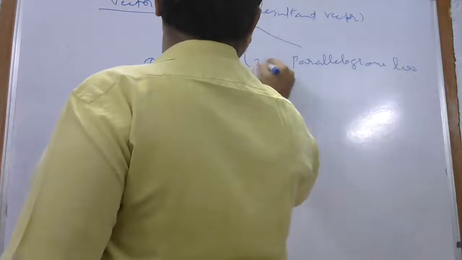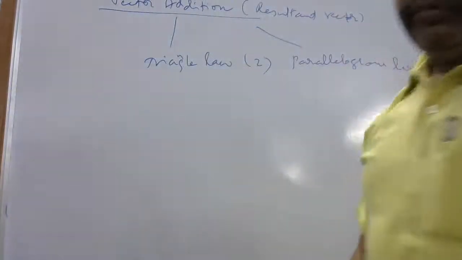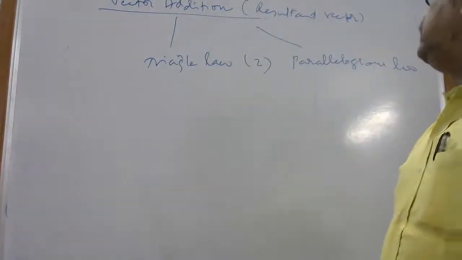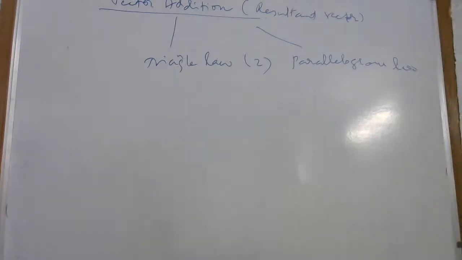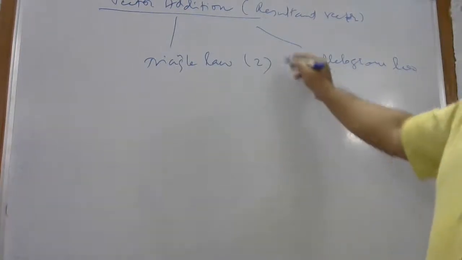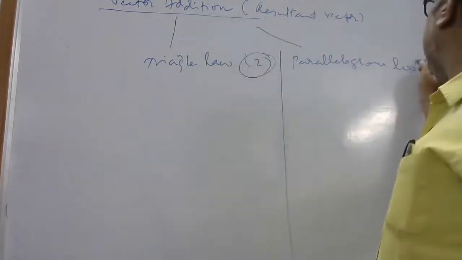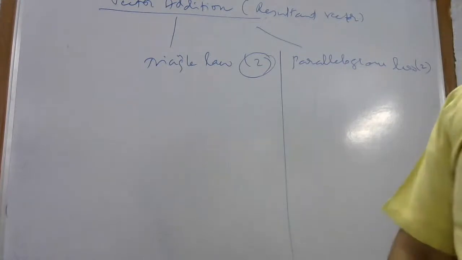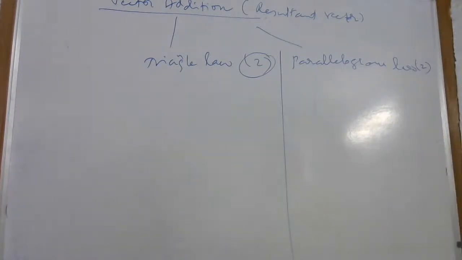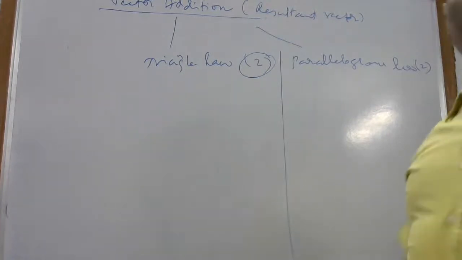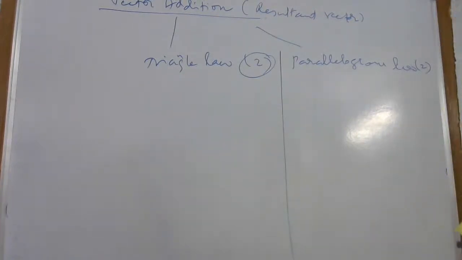It is always better to work with two vectors only. In both cases, if two vectors are added, how do we get the resultant vector? Vector addition is possible in two ways: the triangle law and the parallelogram law. Both are different, but in both cases we deal with only two vectors every time. You have to know both.